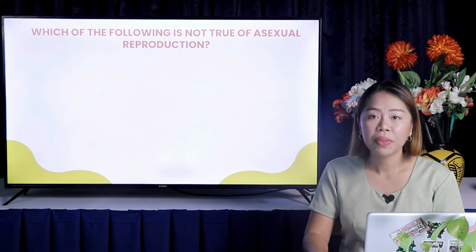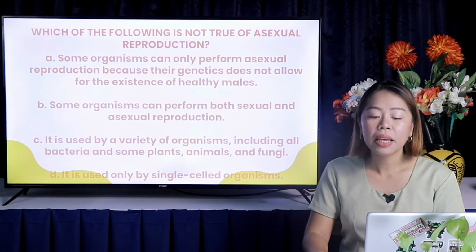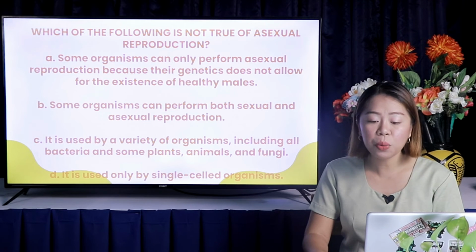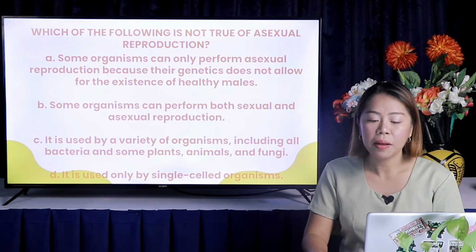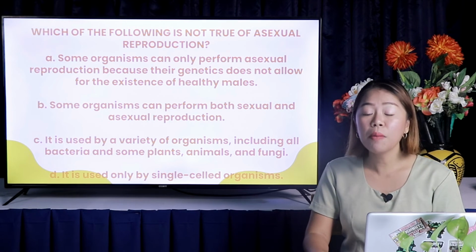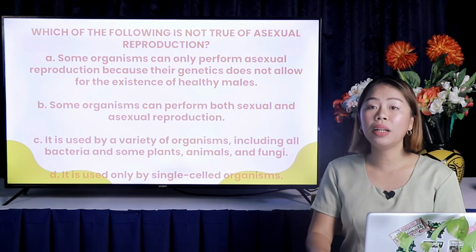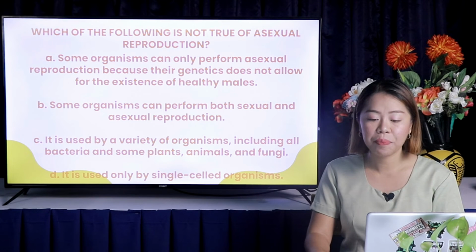Is it A, some organisms can only perform asexual reproduction because their genetics does not allow for the existence of healthy males? B, some organisms can perform both sexual and asexual reproduction.